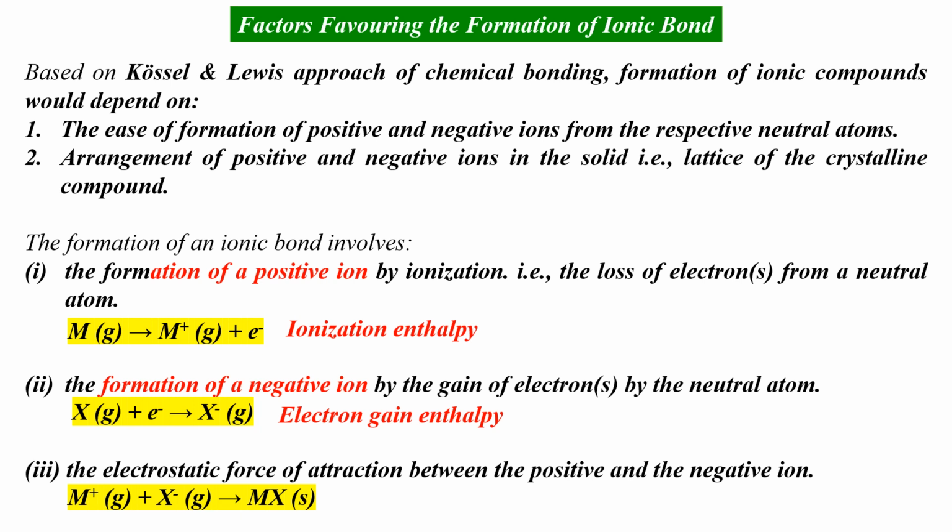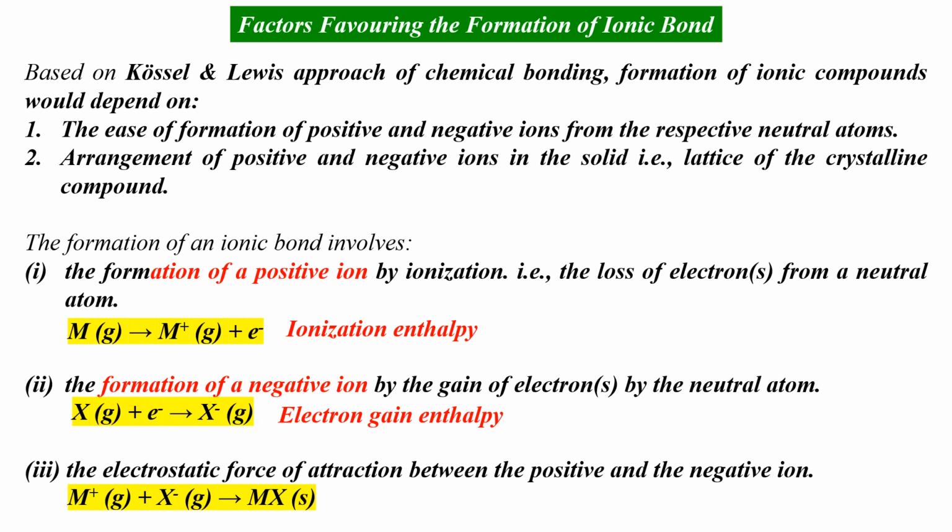The second process is the formation of a negative ion by the gain of electron by a neutral atom. This is given by the process X gas plus electron gives X minus gas. Since energy is released when an electron is gained by an atom, the electron gain enthalpy value corresponding to this process is negative. The third process is the electrostatic force of attraction between the positive and the negative ion.